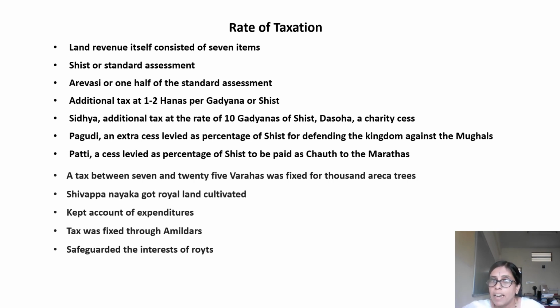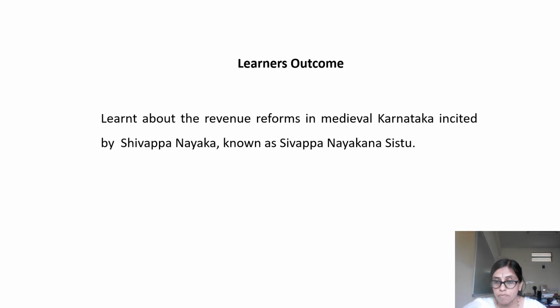I mean to say he collected taxation for different purposes. One was for charity, one was for defending his kingdom against the Mughals, and another was to pay chauth to the Marathas. So we learn from this session about the revenue reforms in medieval Karnataka initiated by Shivapanayaka, popularly known as Shivappa Nayaka.